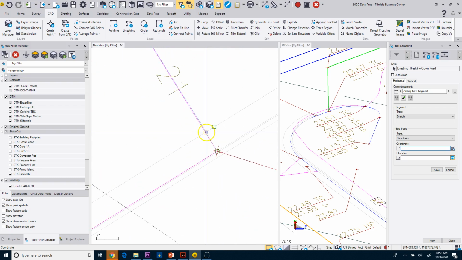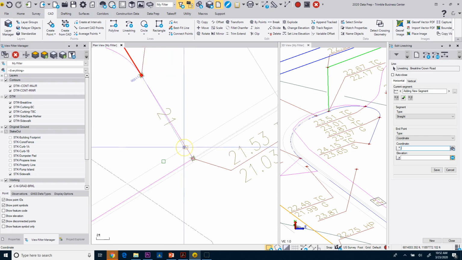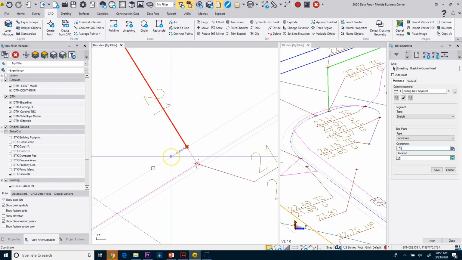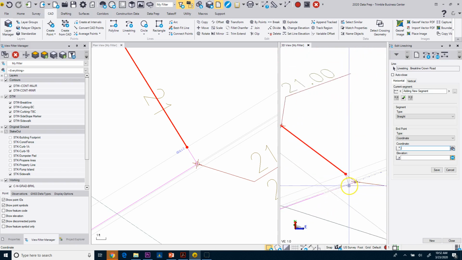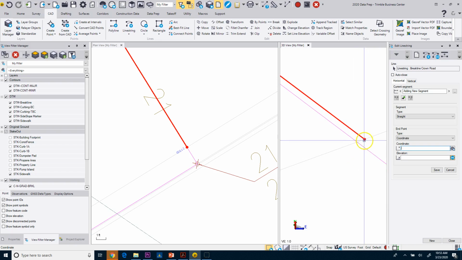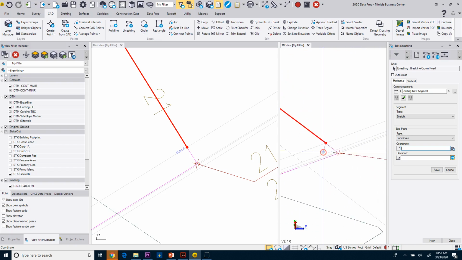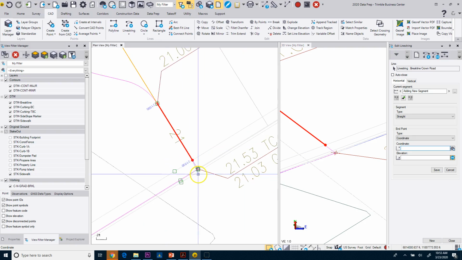And then what we can do is we can leave it. We don't really have to go all the way to it. It should pick up the crown, but you know what? Let's do it just to be sure. So I'm going to pick that point there. It picks up the elevation. Now, to be sure that we're picking up that elevation of that gutter pan, I don't necessarily have to go all the way through. If I zoom in, you can see that I'm actually picking up at that line right there, which is that gutter pan.